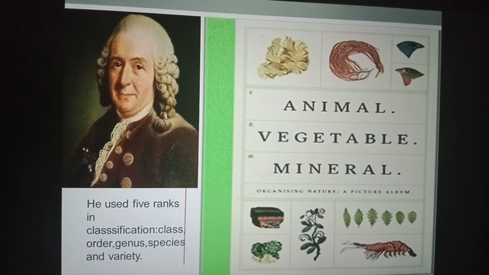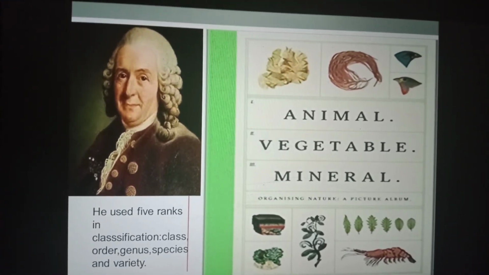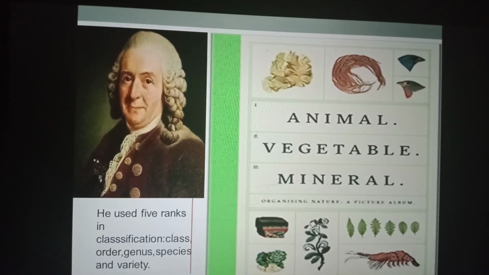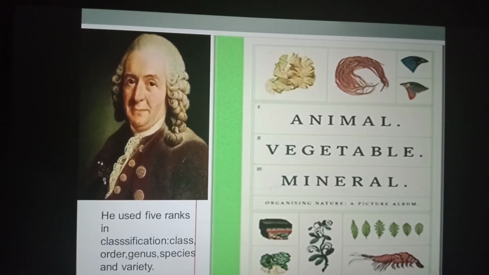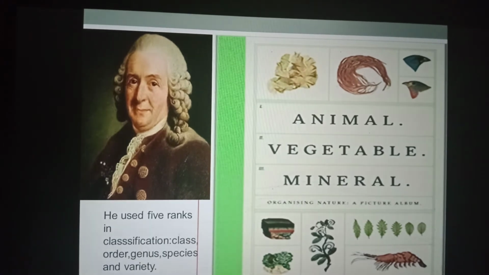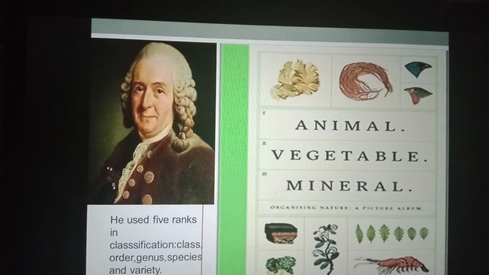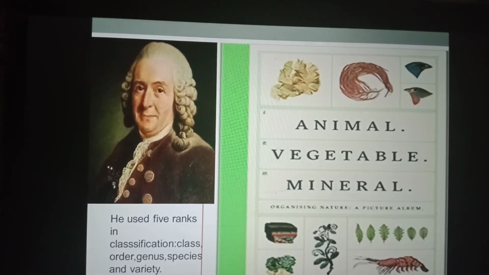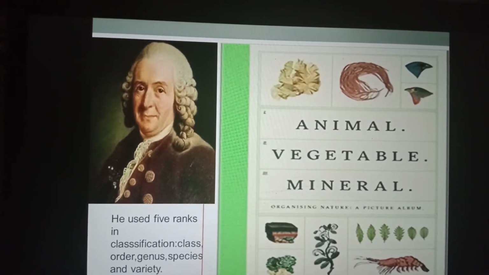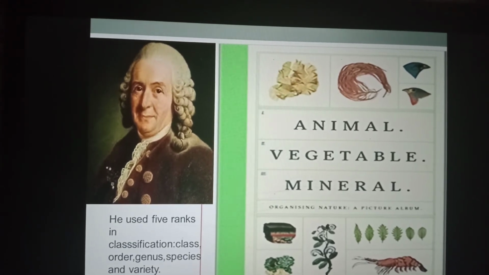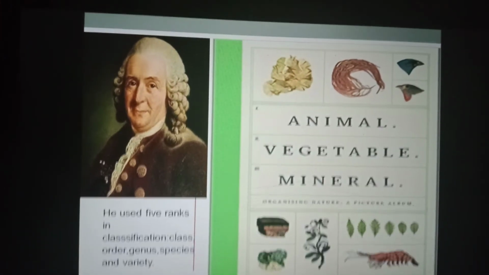Carolus Linnaeus divided nature into 3 kingdoms: animals, vegetables, and minerals. Linnaeus used 5 ranks in classification: class, order, genus, species, and variety. Linnaeus is best known for his introduction of the methods still used to formulate the scientific name of every species.